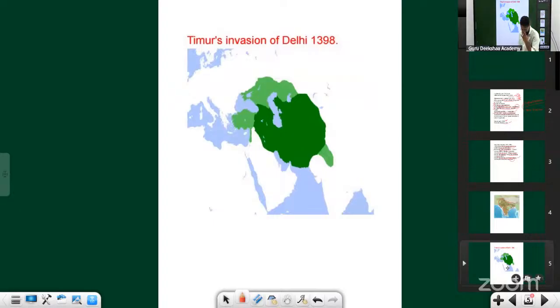And recently there was a controversy as well. You will come across an actor called Saif Ali Khan. He named his son Taimur. People were not happy.